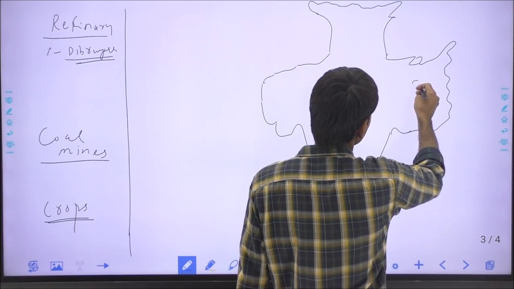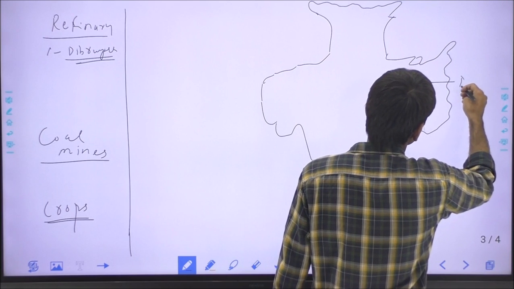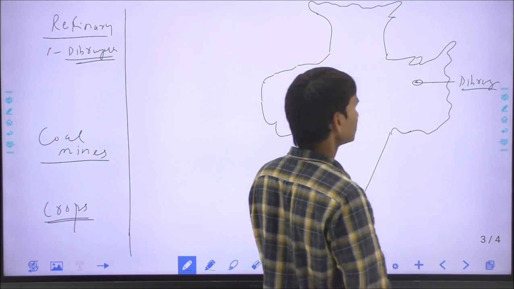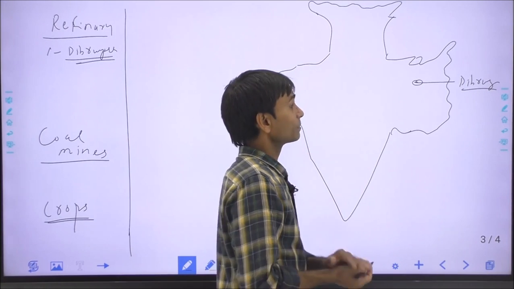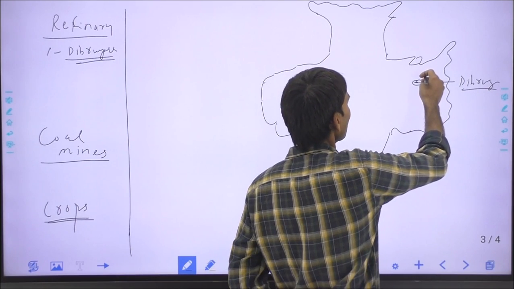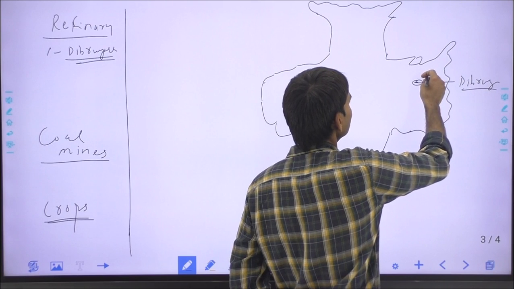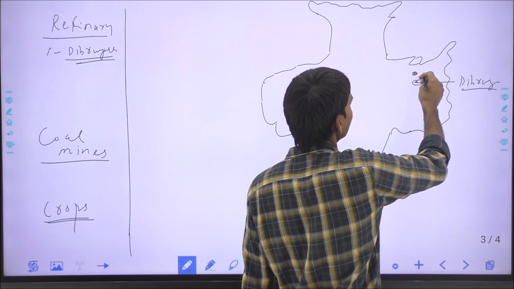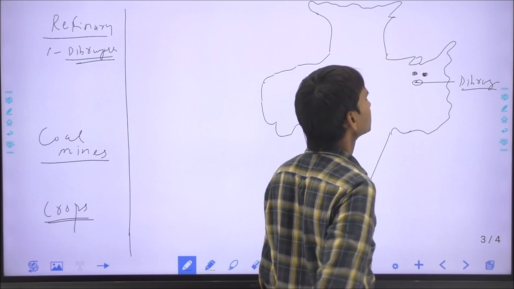So this is the Dibrugarh refinery in Assam, the first refinery of India, and there are other refineries except Dibrugarh in Assam, the Numaligarh, Bongaigaon refineries.